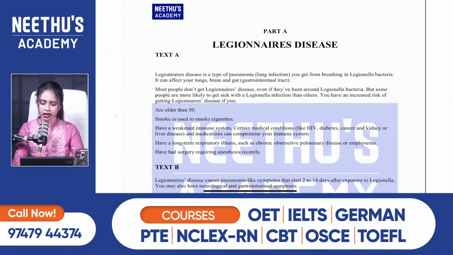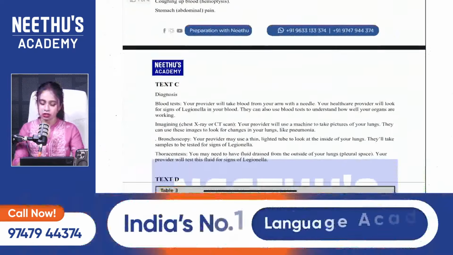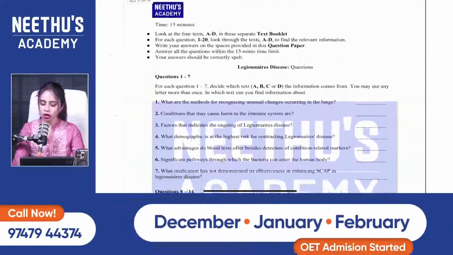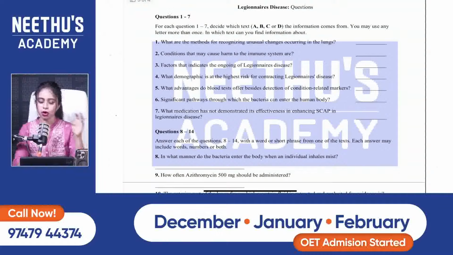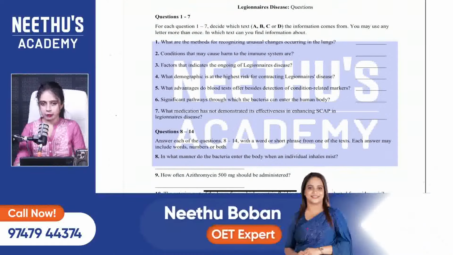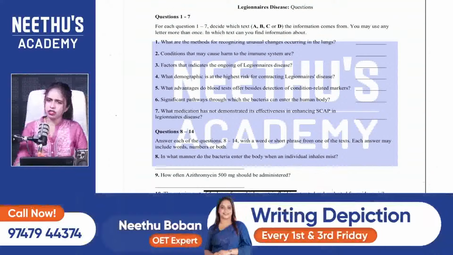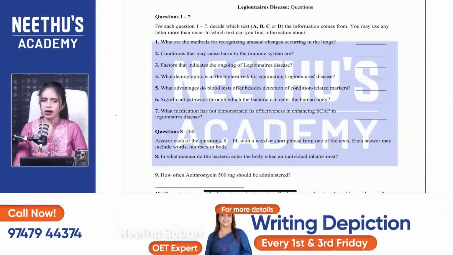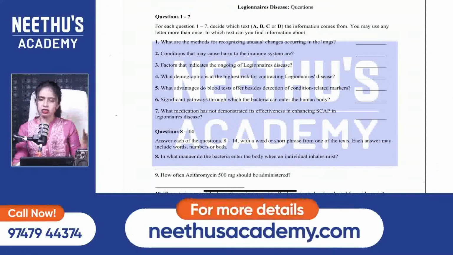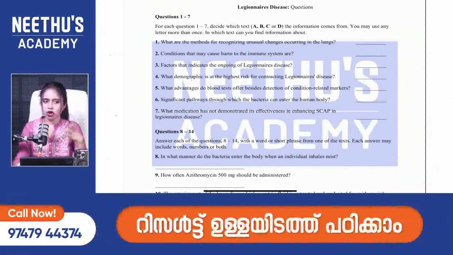As we know, we have text A, text B, text C, as well as text D. I'll be focusing on how you can underline keywords and the importance of keywords in text A, part A. Because the majority of students are not even underlining the correct keywords from the question. I have no idea why. I have seen many students not even marking their keywords from the question.